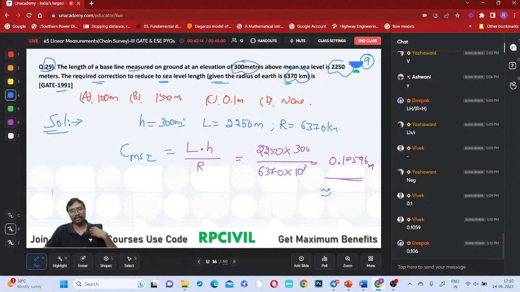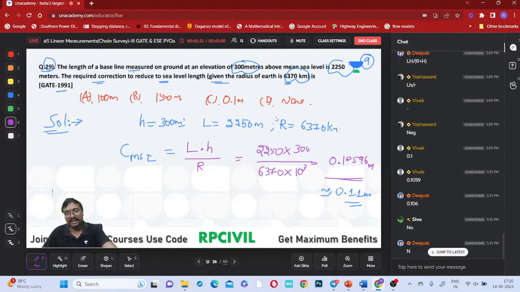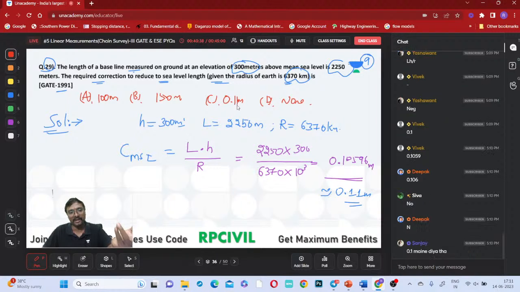0.10596, right? 0.10596 means you can say 0.11 meters is the correction, or not? Is there any option with this 0.11? No option, na? So which one should be selected as the correct answer now? Okay, if you give this 0.11, then option C only will be correct. Otherwise, if it is given as 0.1, then none is the correct answer, in that condition.